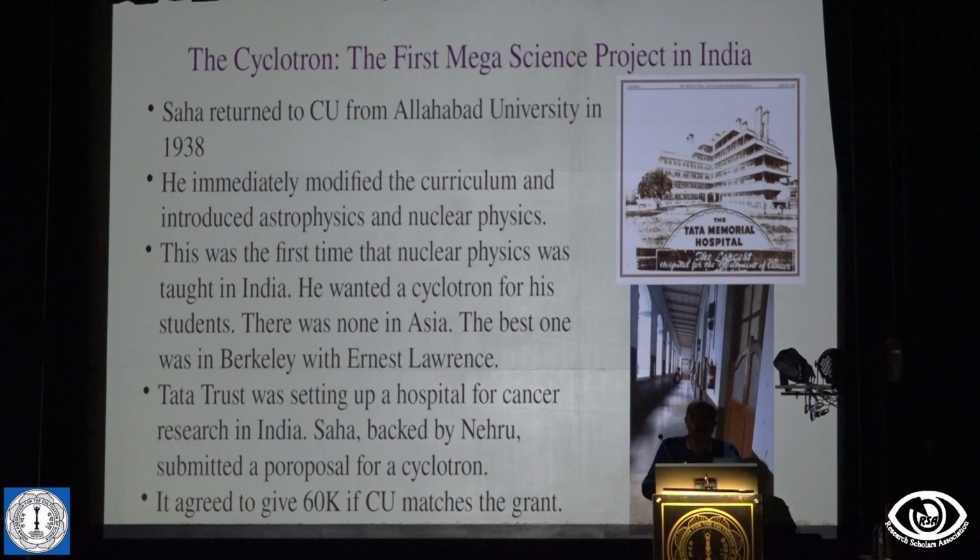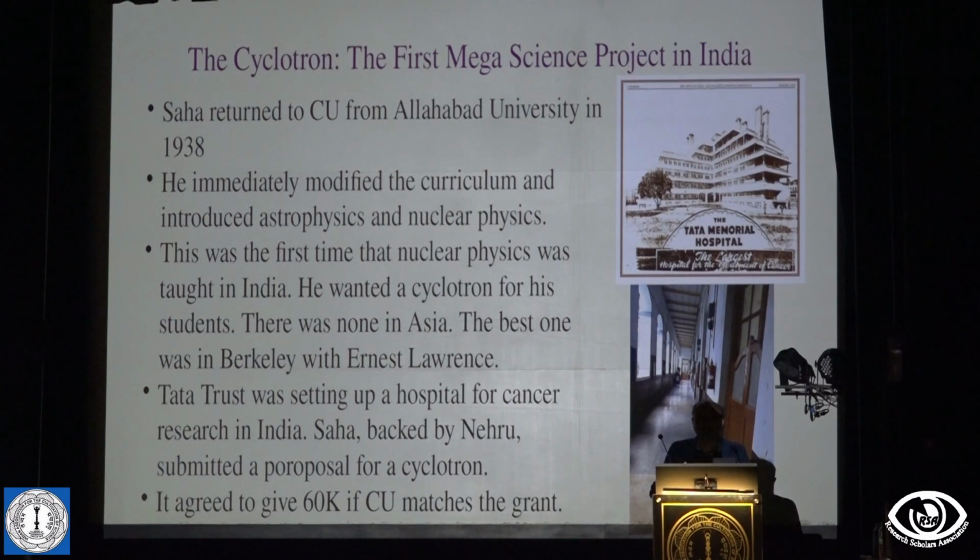So the cyclotron. What about the cyclotron? Shah was in Kolkata till 1923, then he went to Allahabad University, and then he came back in 1938. Immediately when he came back, he started the curriculum on astrophysics and nuclear physics. That was the first time nuclear physics was being taught in India, and he found that you need a laboratory. What do I mean by laboratory? He thought that you need a cyclotron.